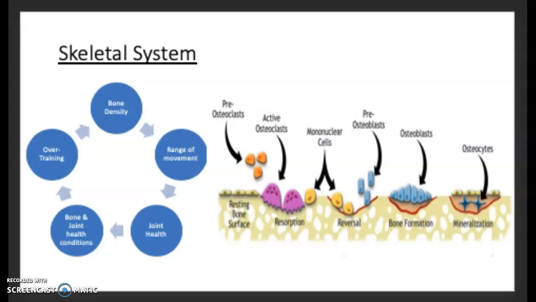This process starts with osteoclasts destroying the older areas of bone, and this tissue is then reabsorbed by the body. As these osteoclasts have been stimulated by the resistance training, it will then cause the osteoblasts to be stimulated too, and start to lay down new areas of collagen and minerals in the place that was destroyed by the osteoclasts. This is known as bone remodeling.